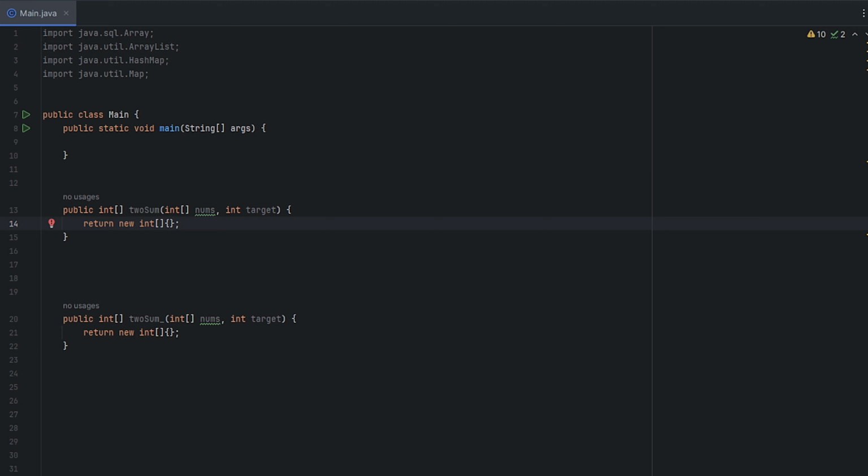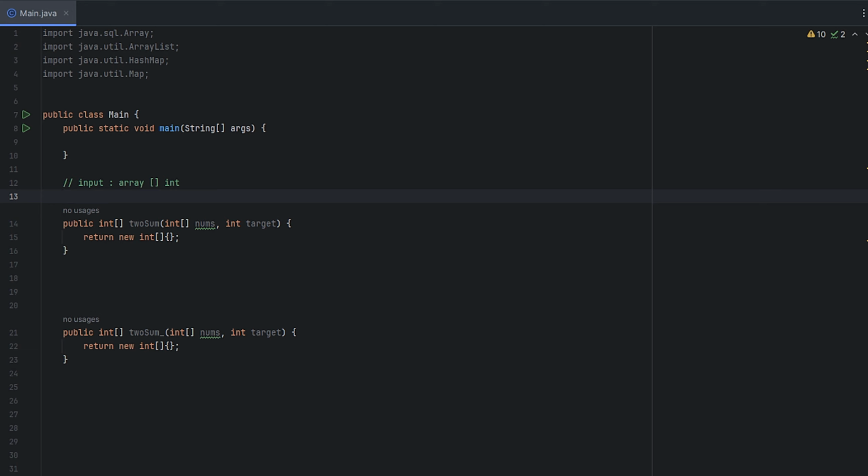We will take in an array, so let me go ahead and do that. The input will be an array of integers, right? Cool. There's a few ways we could do this: a brute force way, and then one using a map. Let's do brute force first and then go from there, because it's technically easier to do, especially during an interview.